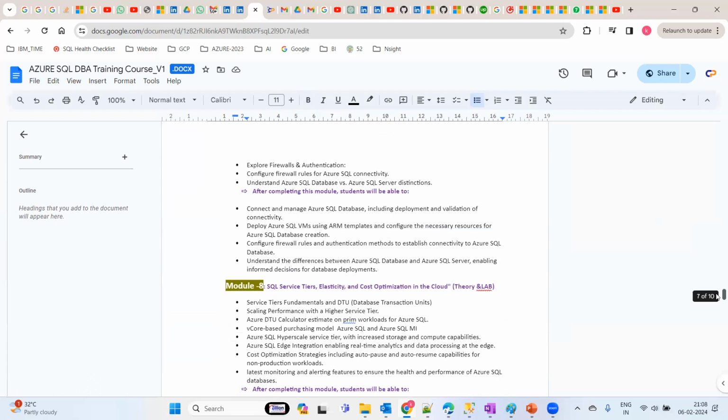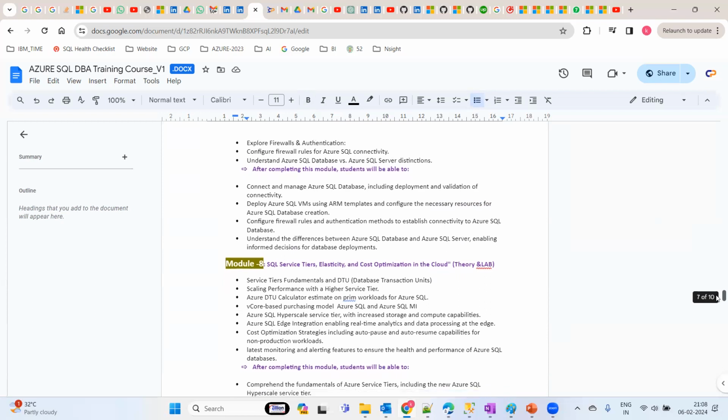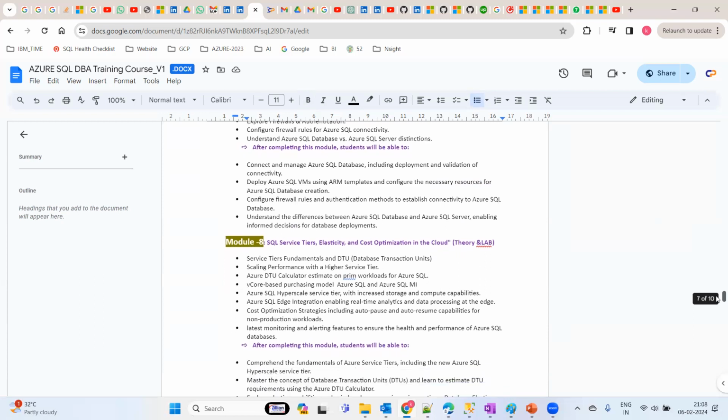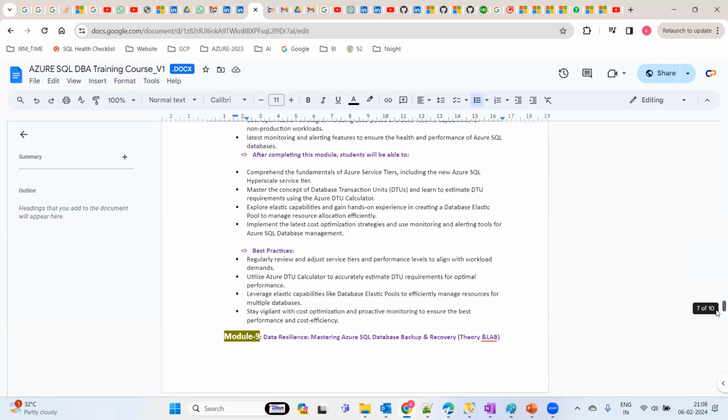And module 8 is service tiers, elasticity, and cost optimization with respect to DTU and vCore, and when we are going to use the vCore model and the DTU model, and the service principal perspective of how we are going to connect, that we are going to cover.